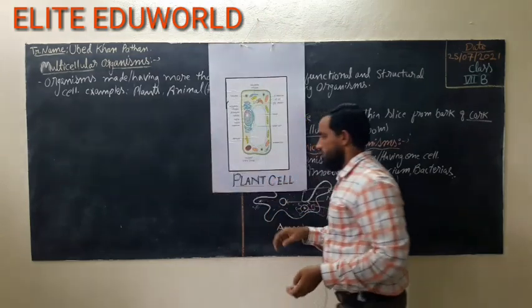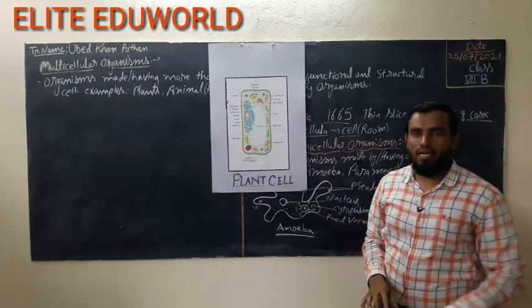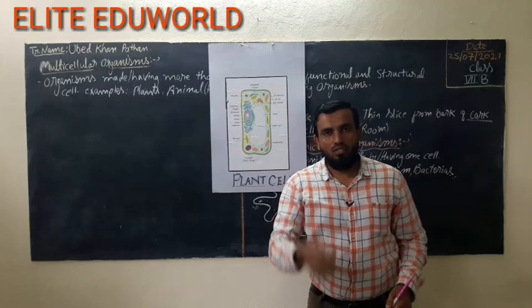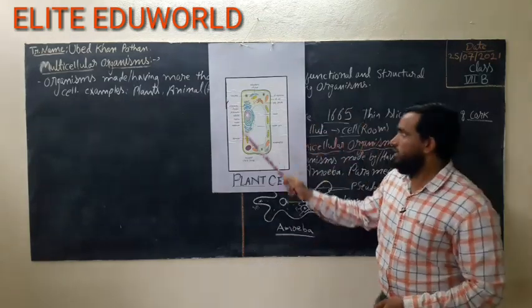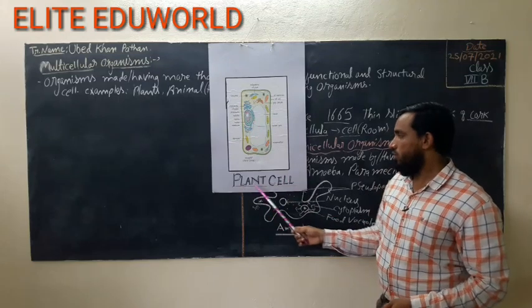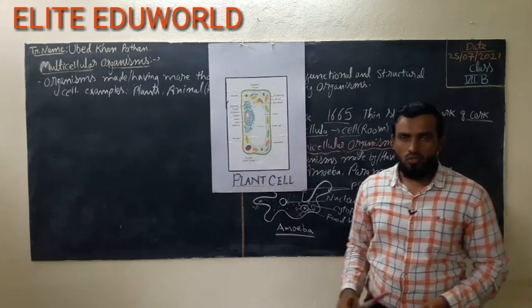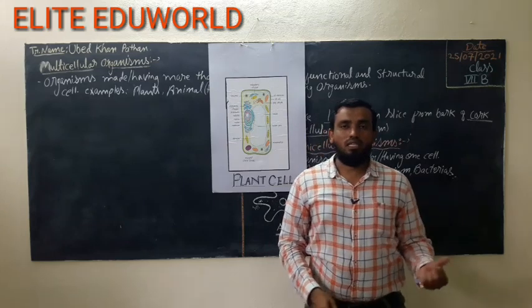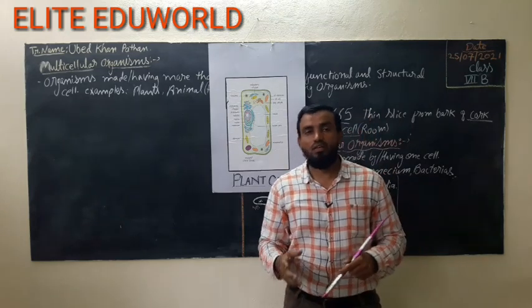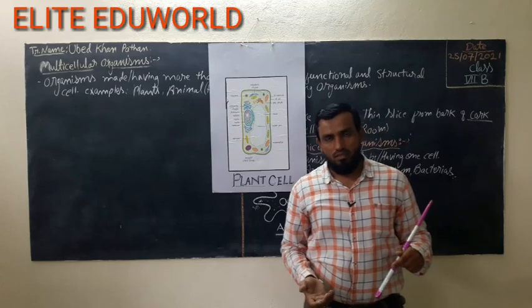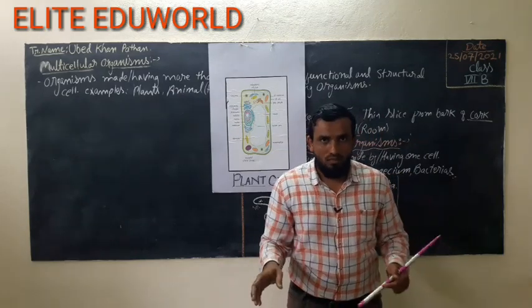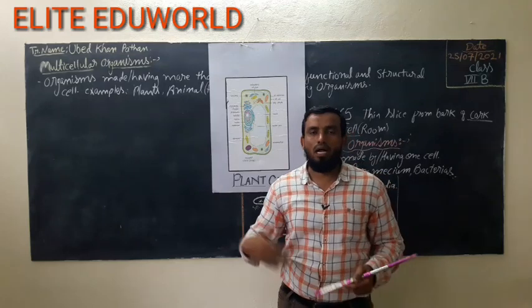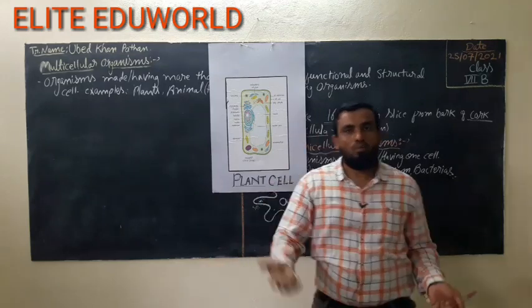Look here. Please concentrate on the diagram, students, and you can also draw the diagram in your notebook. So this is the cell. It is written over here: plant cell. Different types of cells are present in animals, plants and bacteria. They are not all made by the same type of cell because there are so many differences between plants and animals. We move from one place to another.